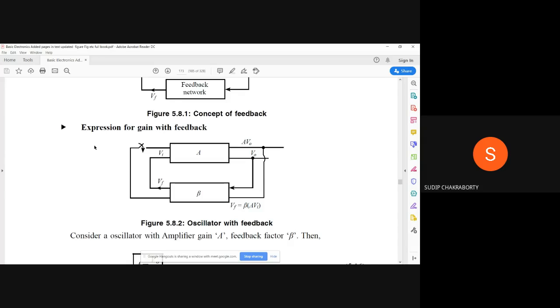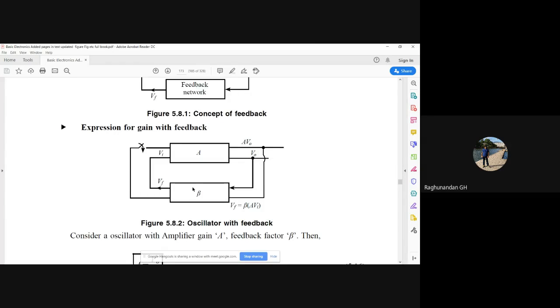Sir, voltage series shunt? Voltage series shunt, you're telling both? Oh no, voltage series, sorry. Yes, voltage series, because we are taking the output voltage in parallel, so obviously we have to sample voltage only, and we are giving series feedback. So it is voltage series feedback. The circuit we have assumed here is voltage series feedback.